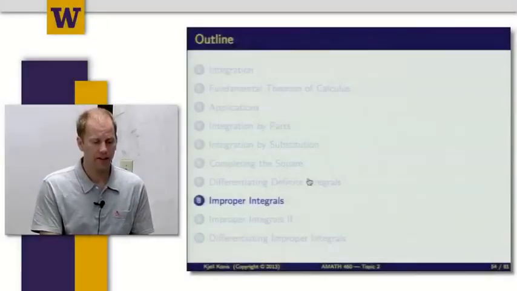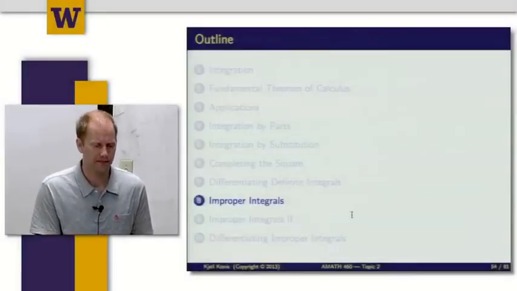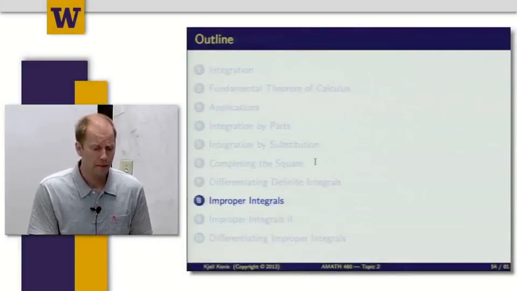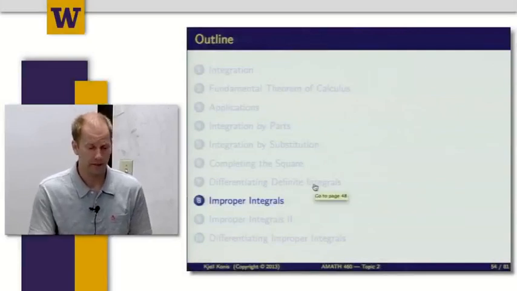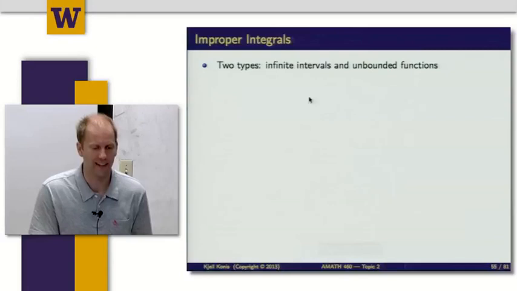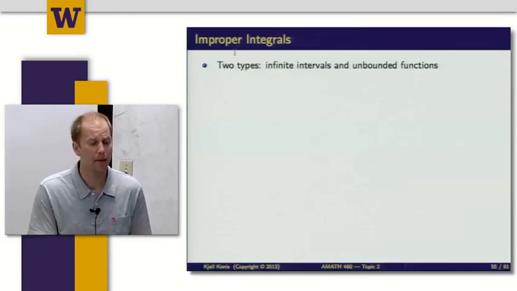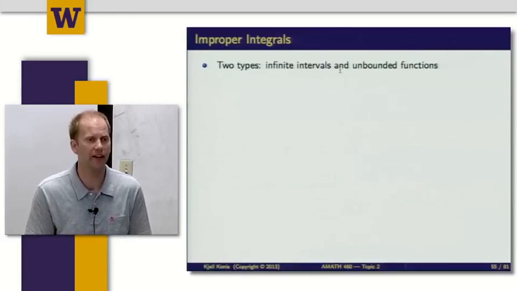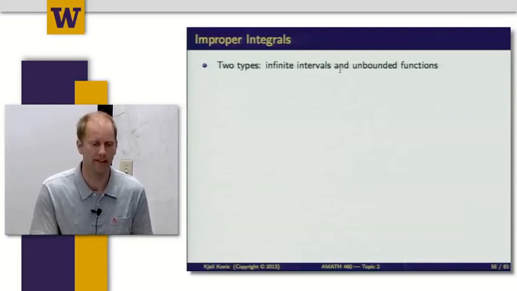So next section is improper integrals. An improper integral comes in two types. You might be interested in integrating a function over an unbounded interval, that is, an interval where at least one of the endpoints is infinite.